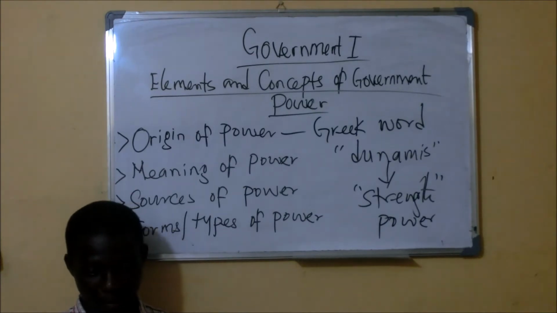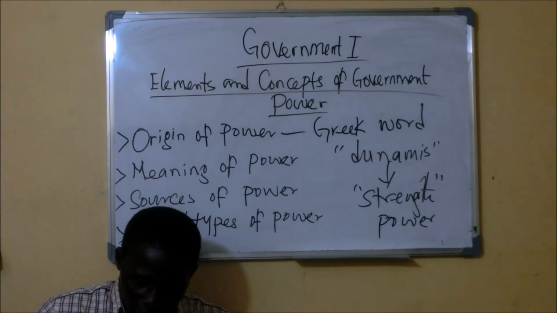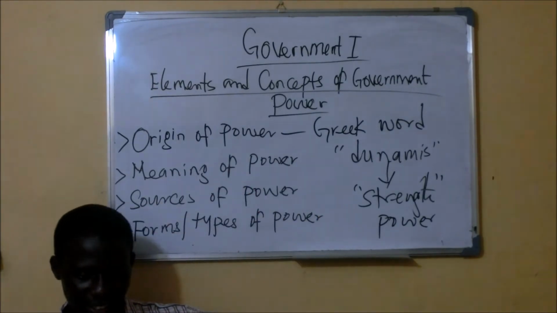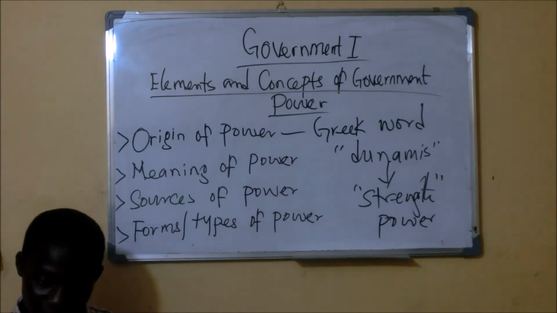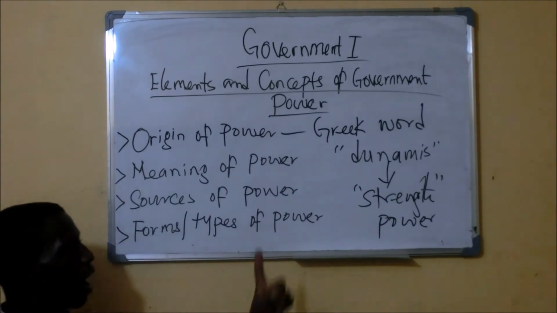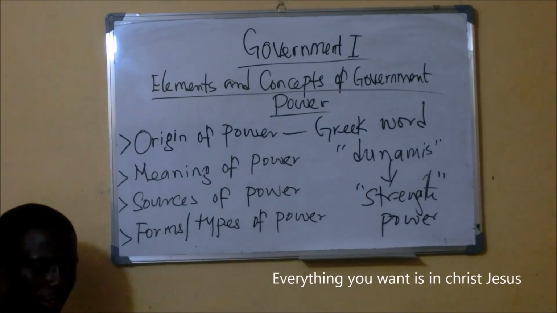That is power. So the ability that an individual possesses in order to influence others, either against their will or their wish, is what we refer to as power in social science.